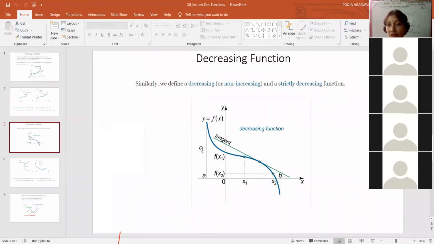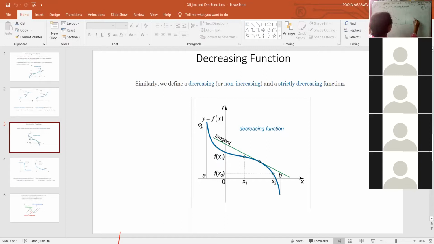Okay, now we are coming to the decreasing function. Similarly, we define a decreasing function. How do we define that? Whenever we are drawing a graph, the values of x will always increase. The graph is always drawn like this, where the values of x always increase. Now let's come to x1 and x2. The values of x are increasing, but as the values of x increase, the value of y is decreasing, right? And let's take one more.